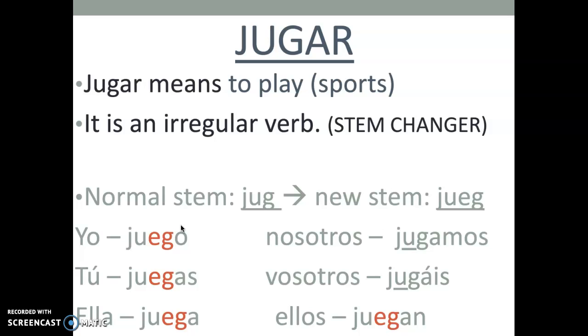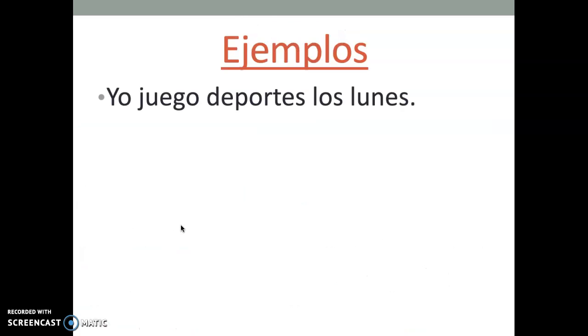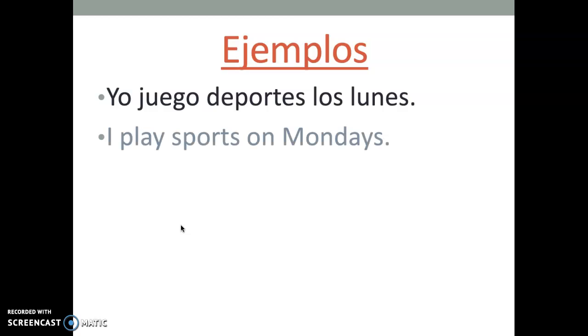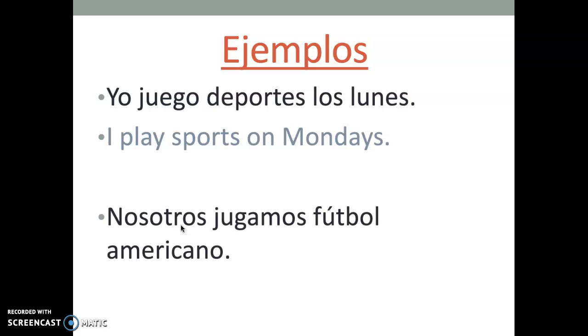So, two examples with jugar. Yo juego deportes los lunes. I play sports on Mondays. Another example, nosotros jugamos fútbol americano. We play football. So here you guys can see jugar conjugated in the two different forms. Keep in mind, jugar is one of those verbs that you need to memorize. Okay, so look at your conjugation. You guys need to memorize that conjugation.